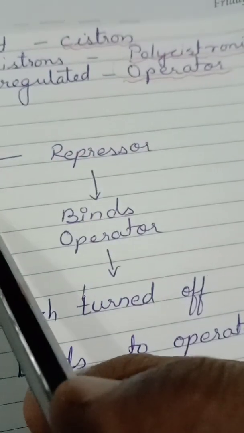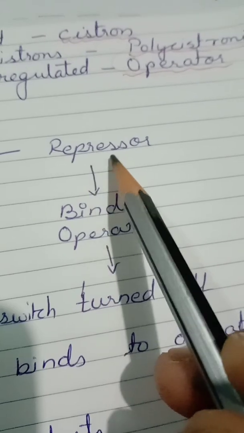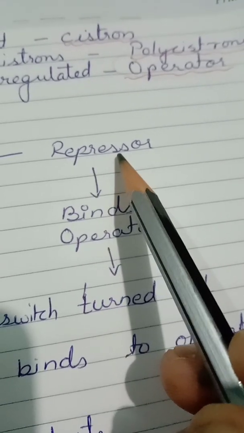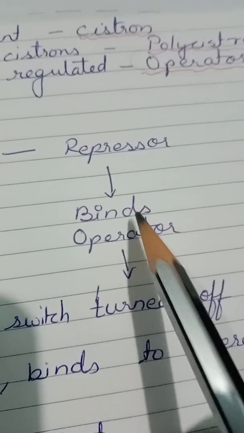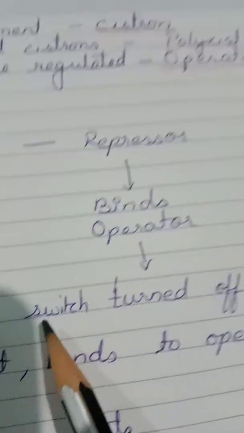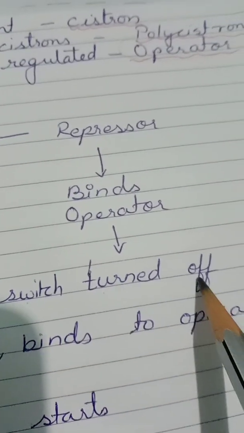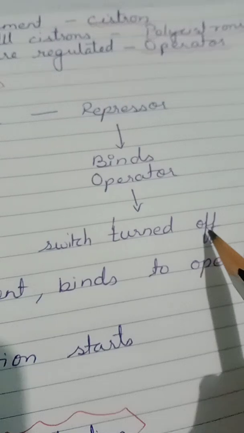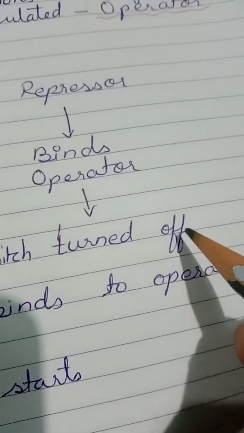Now, the regulator gene produces a protein known as repressor, which will bind to the operator and switch off the functioning of RNA polymerase.